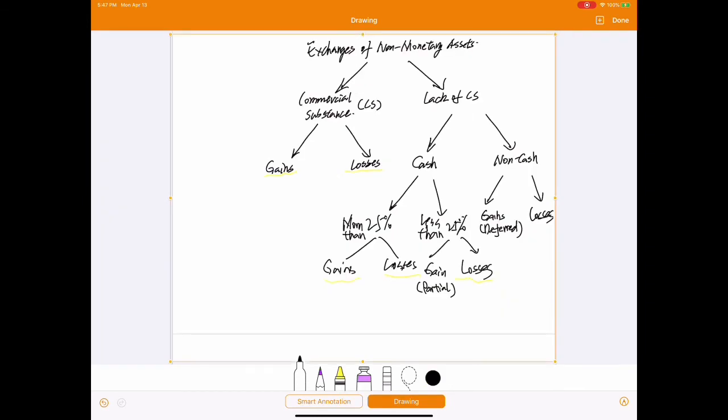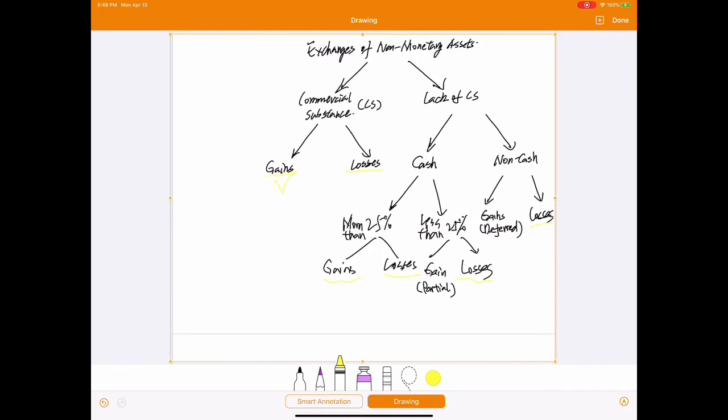What we learn from this flowchart is that, no matter whether the exchange of non-monetary assets lacks or has commercial substance, and whether the firm received cash and how much, the losses are always recognized immediately. The gains are conditional. If the exchange has commercial substance, the gain will be recognized.